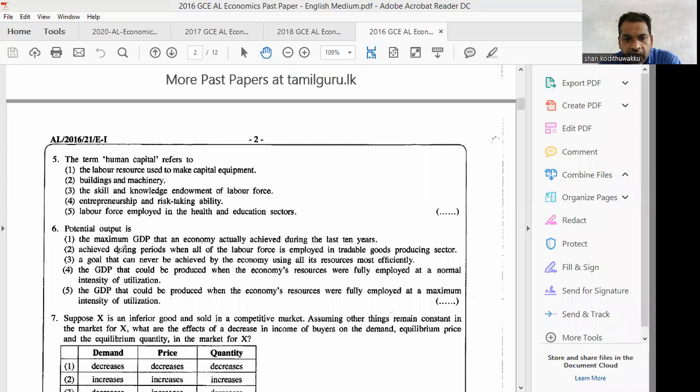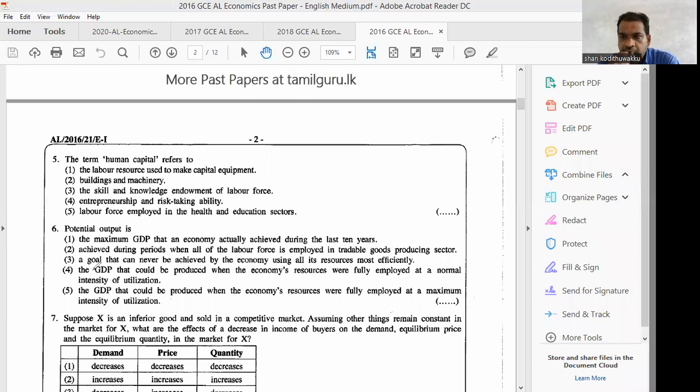No. A goal that can never be achieved by the economy using all its resources most efficiently? The GDP that could be produced when the economy's resources were fully employed at a normal intensity of utilization. The GDP that could be produced when the economy's resources were fully employed at a maximum intensity of utilization.